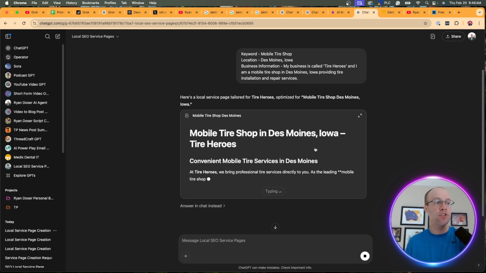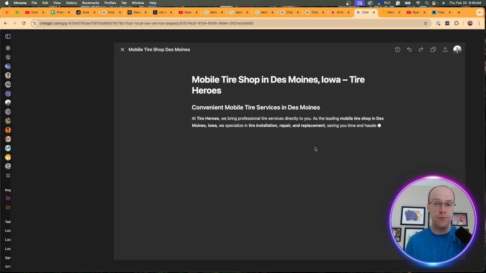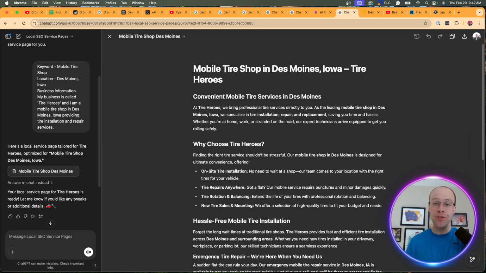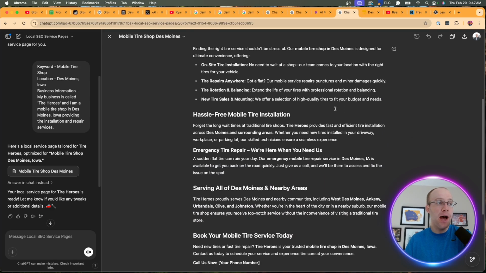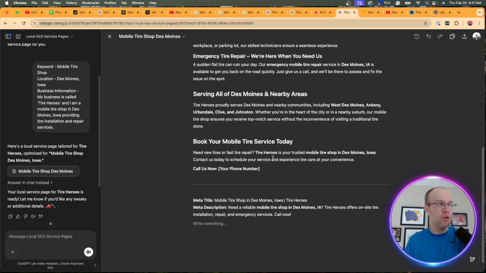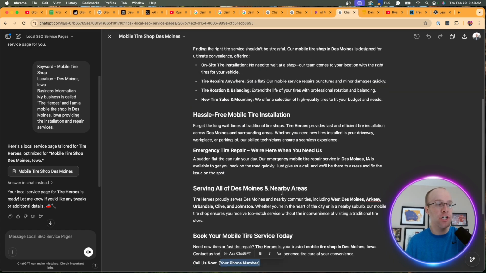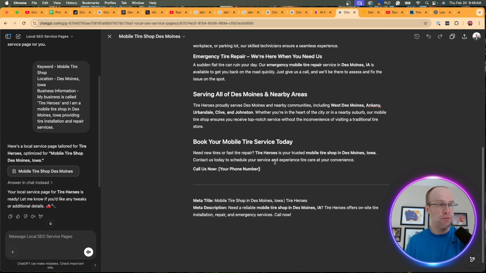So here it's going to start generating the local service page, and I'm going to skip ahead and wait till this is complete. All right, so here's the local service page that this custom GPT generated, and not bad. As I'm looking through this for the first time, it has a lot of good information here about suburbs, so it knows what I'm talking about. Has a call to action here. It has placeholders for inserting your phone number, gives me a meta title, a meta description.